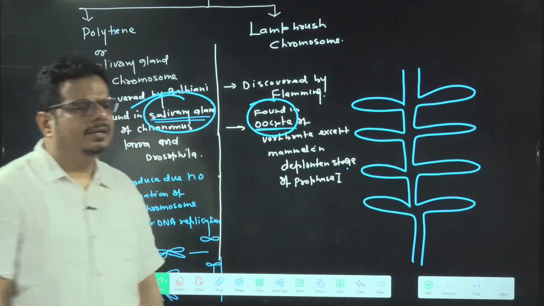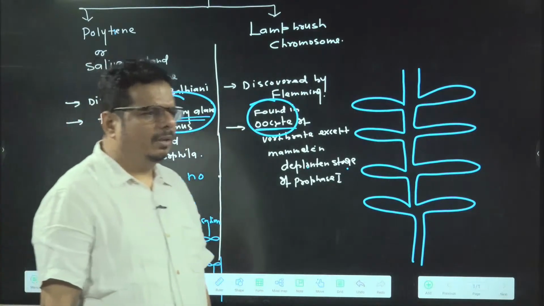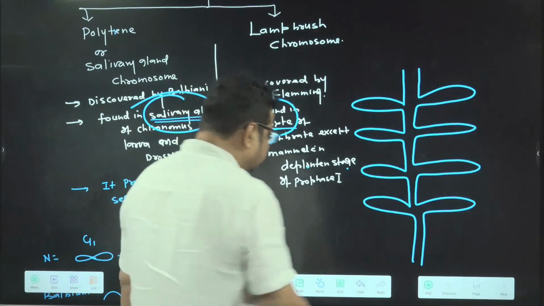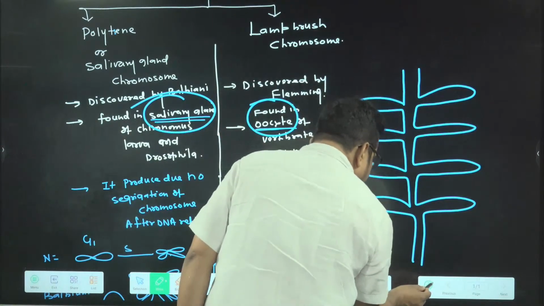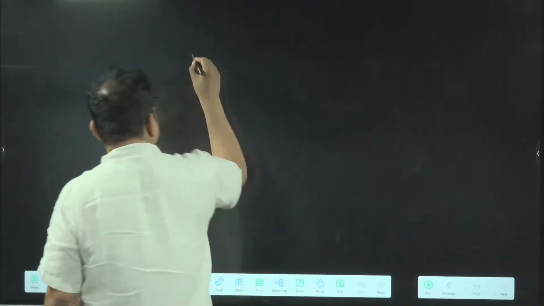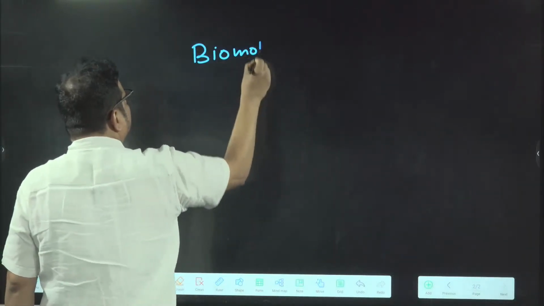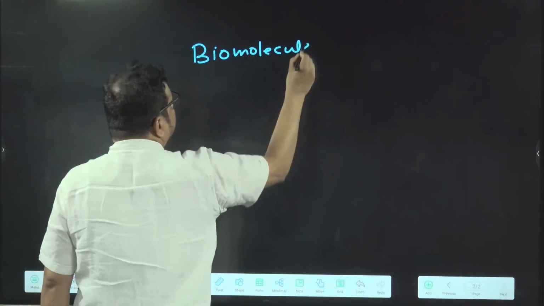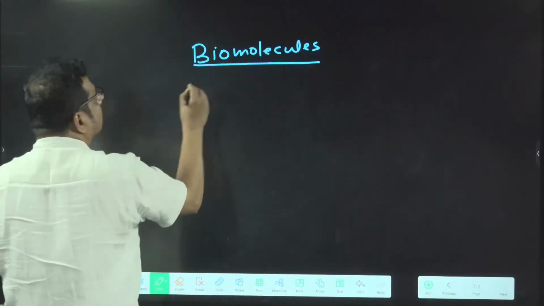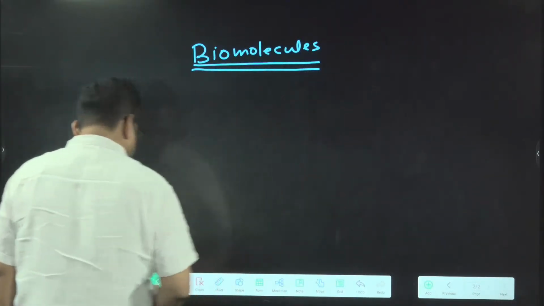Now we are starting a new chapter, and that is called Biomolecules. Right? Have a look here.